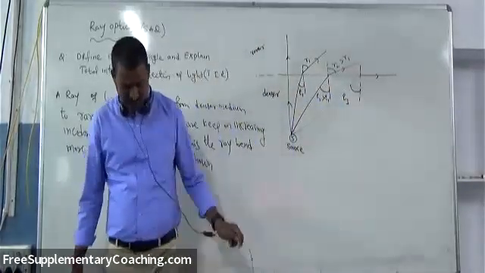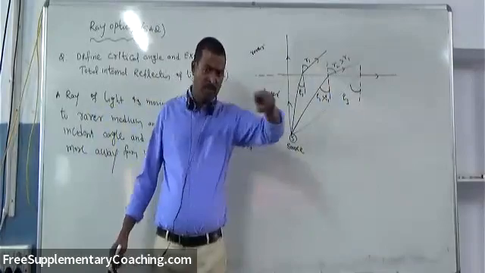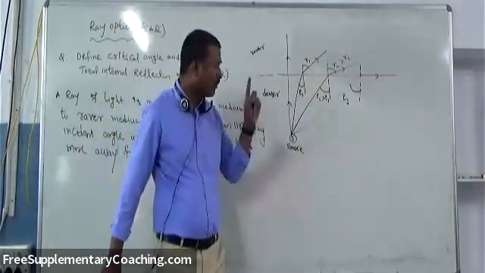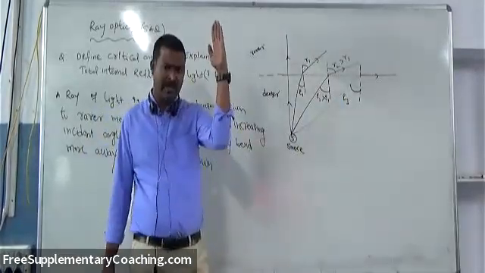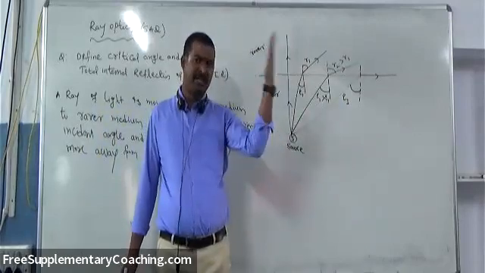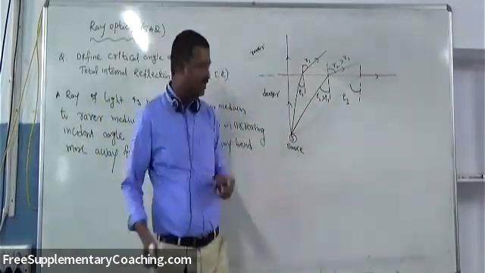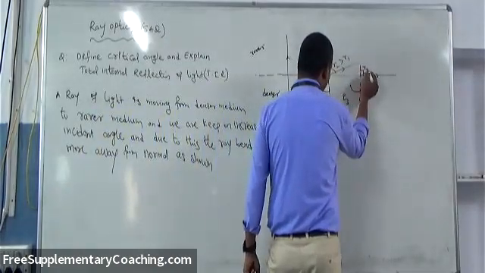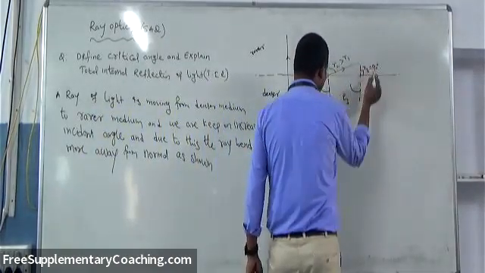That means the refraction angle, if you see from the normal, which is a vertical line, the refracted ray is a horizontal line. So what is the angle between vertical and horizontal? 90 degrees. That means the corresponding refraction angle R3 is exactly 90 degrees.